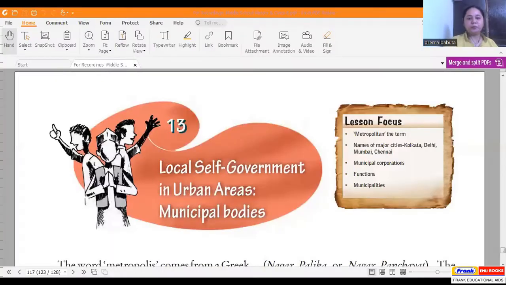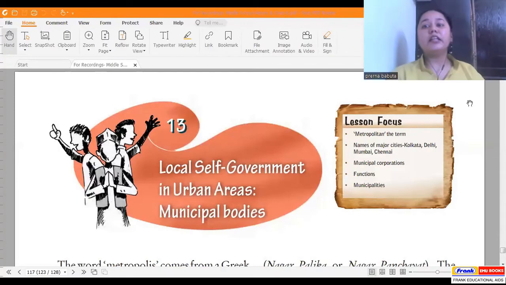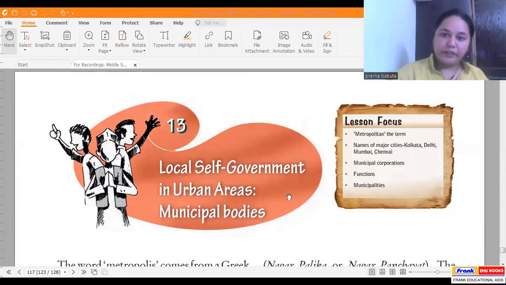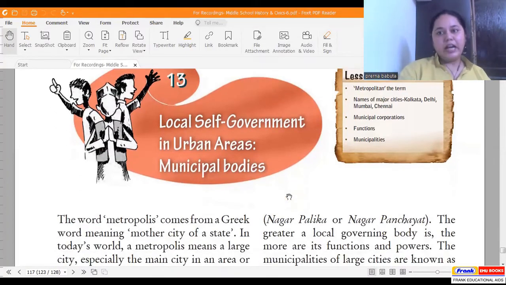Okay. So let us open the textbook. Page 117, chapter number 13. What is the name of the chapter? The name of the chapter is Local Self-Government in Urban Areas. So in the previous class, I told you that in very simple words, urban areas refer to the cities. Correct? The cities that we live in.